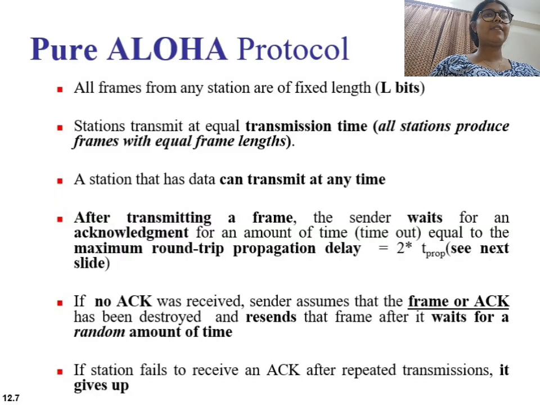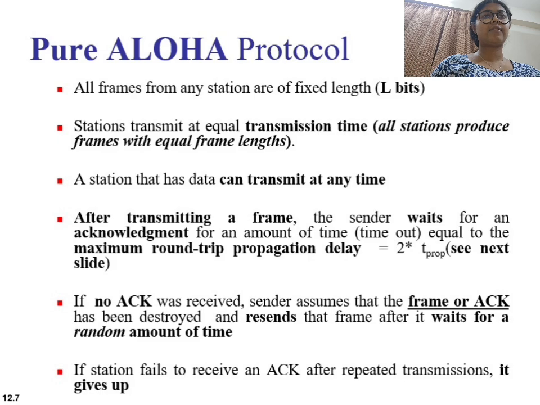Pure ALOHA was developed at the University of Hawaii in the 1970s for wireless communication networks. It is one of the earliest methods used to allow multiple stations to share a communication medium. The working principle is very simple. First, all frames transmitted by stations have equal length. Second, if a station has data to send, it transmits immediately without checking the channel.